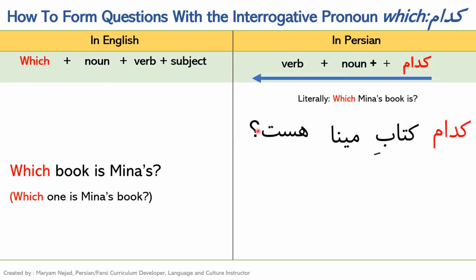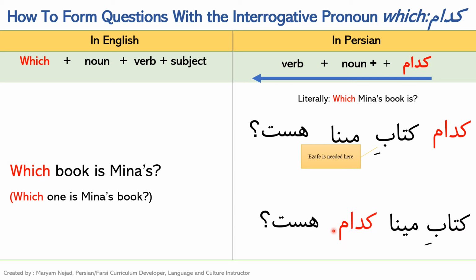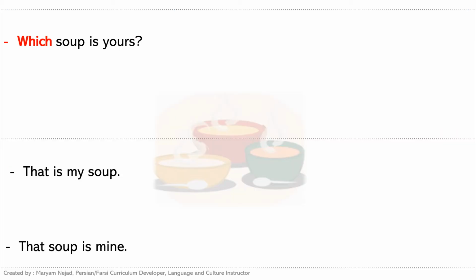So this is one option. The other option is to start with the subject. So we first start with کتاب مینا and then کدام هست. کتاب مینا کدام هست. Let's see an example. First we want to ask which soup is yours, and the word for soup is just soup. کدام سوپ تو, or in a bracket, سوپت هست.